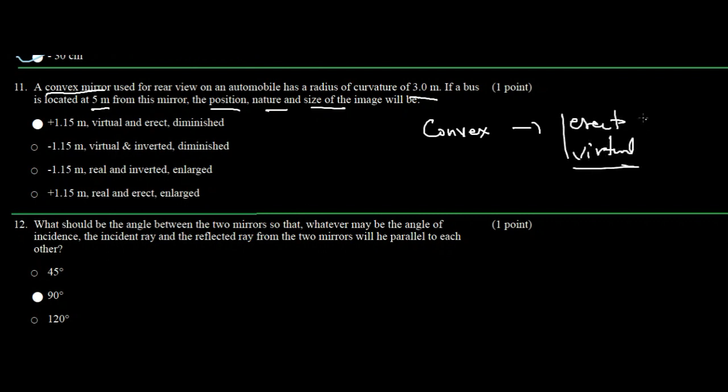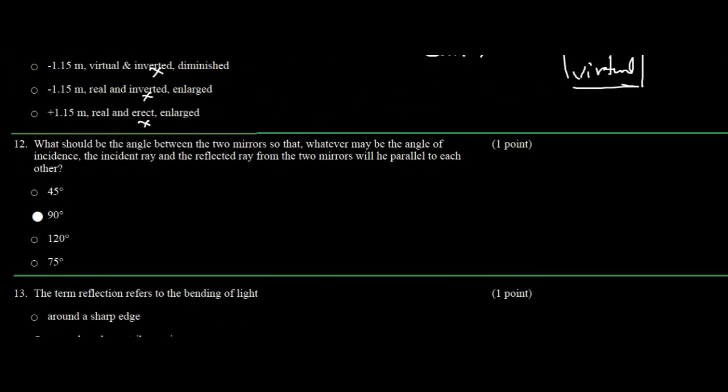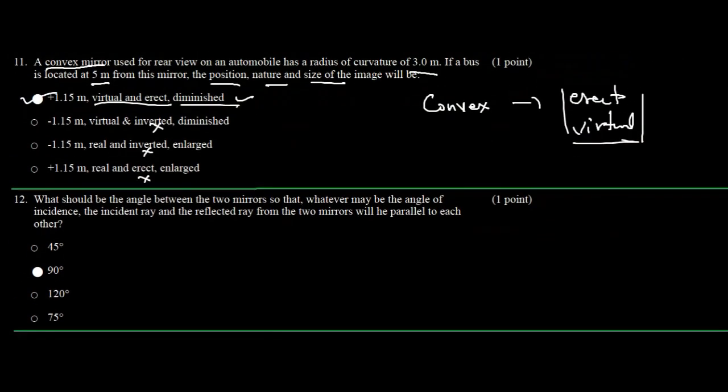So you just have to look for these options: virtual and erect, yes; virtual and inverted, no; real and inverted, no; real and erect, no. So only the first option is going to be your correct answer, which is true for convex mirrors. So you don't have to go for the calculation in this problem, right? Always try to save your time.